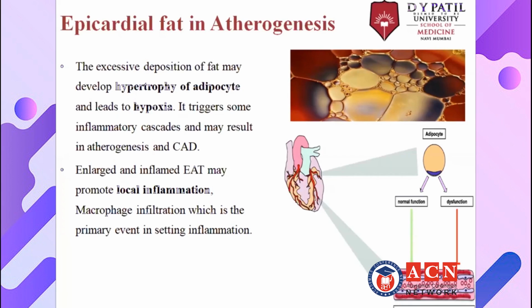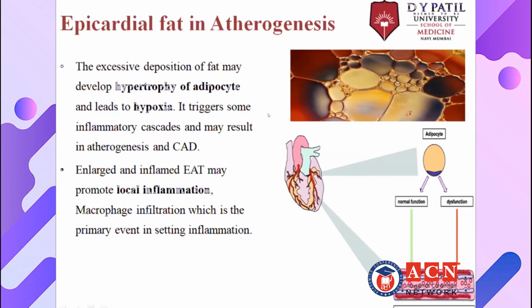The oxygen which is to be supplied to the normal adipocyte will be supplied even to the hypertrophied cell, that is the enlarged adipocyte, but that oxygen is a little lesser, because of which there will be hypoxia. And if there is hypoxia, there will be oxidative stress, and when there is oxidative stress, there